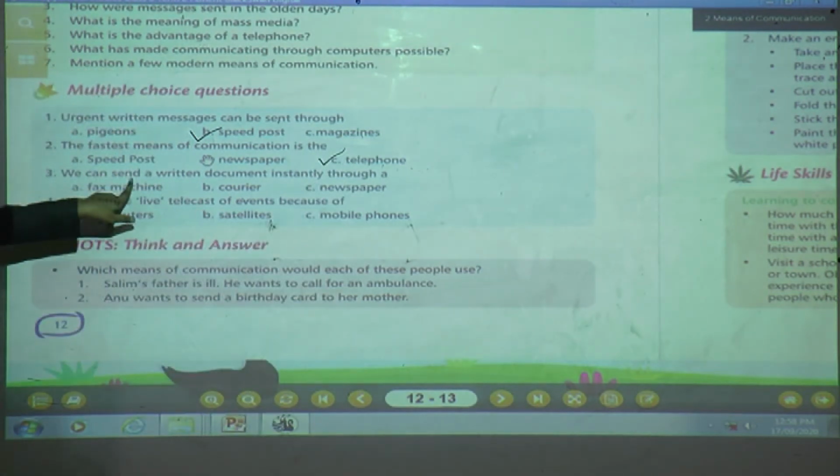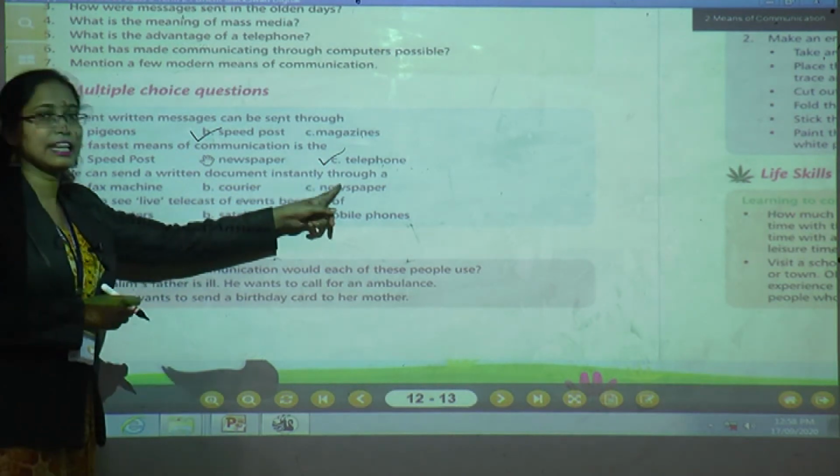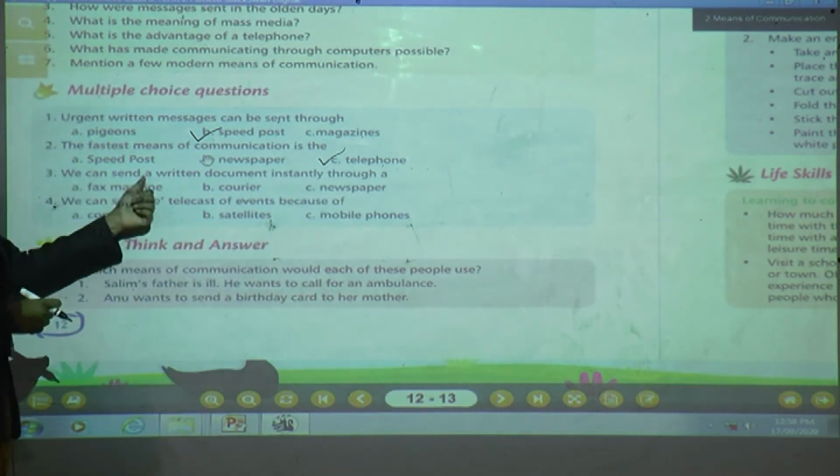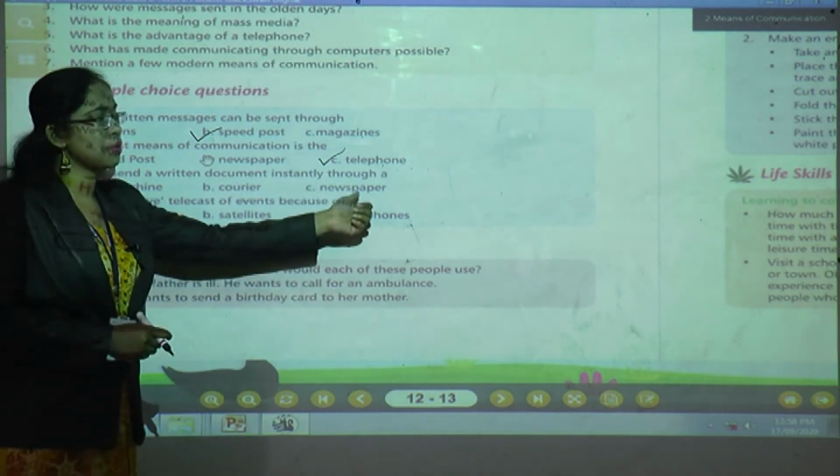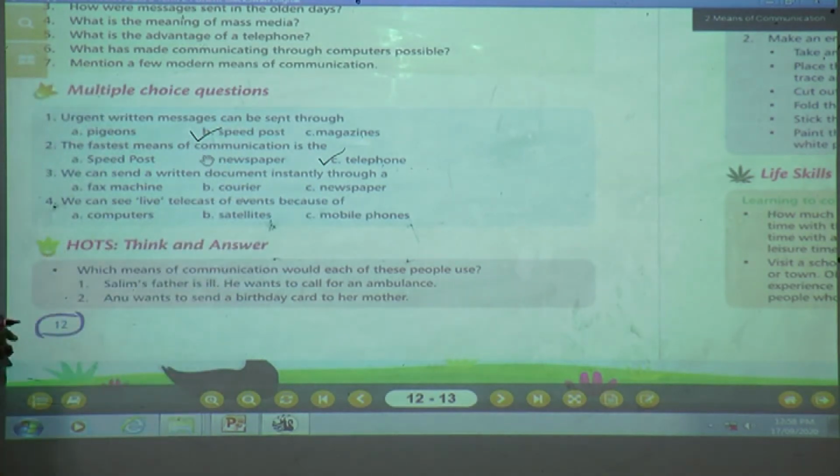We can send a written document instantly through a fax machine, courier or newspaper. Yes, children, give me the answer. What will be the correct answer? Yes, number A, that is fax machine.